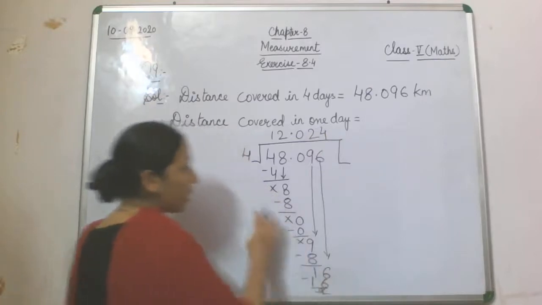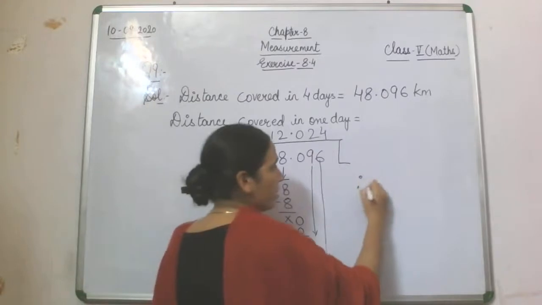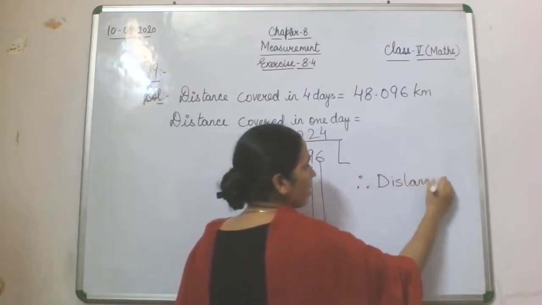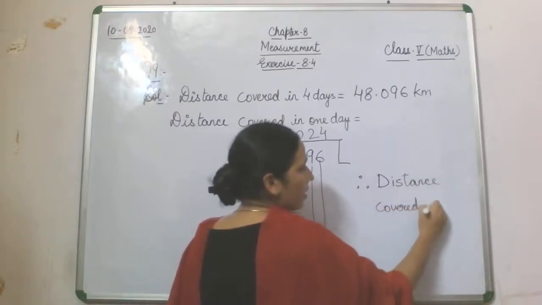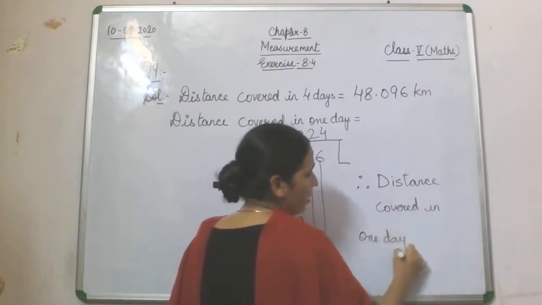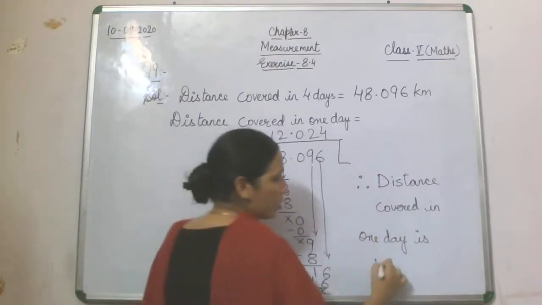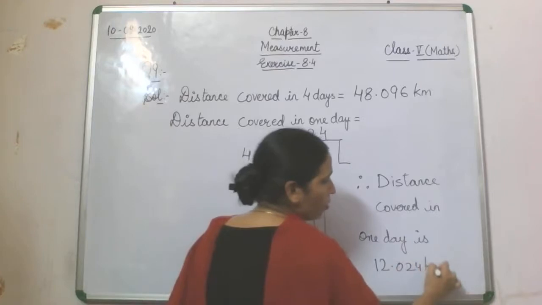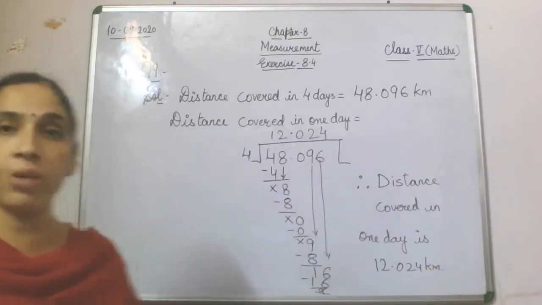So now you can write that, therefore distance covered in 1 day is this much, 12.024 kilometer. So understand this question once again, what is given in the question.